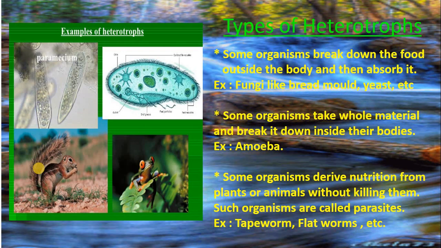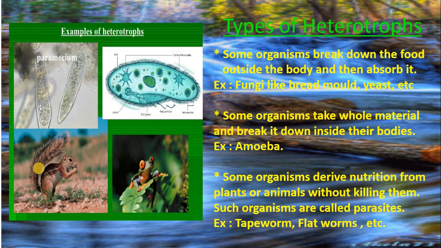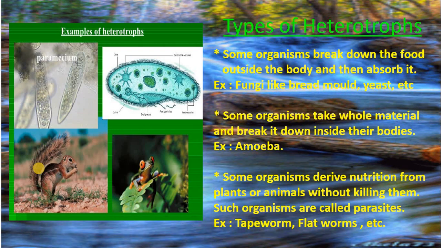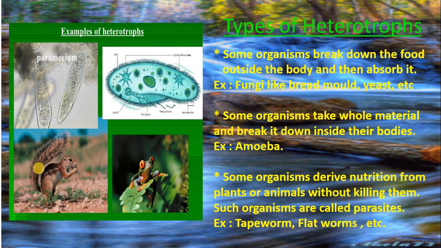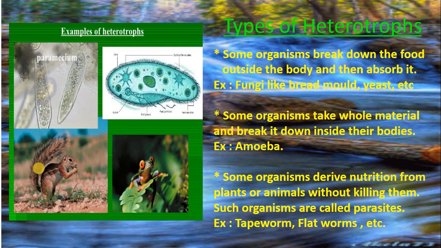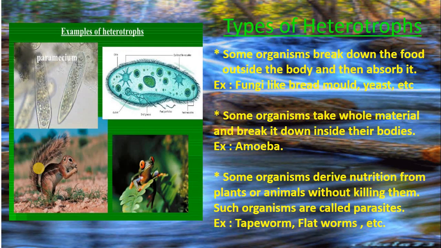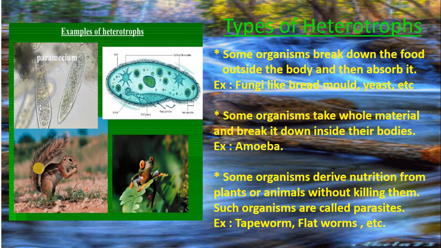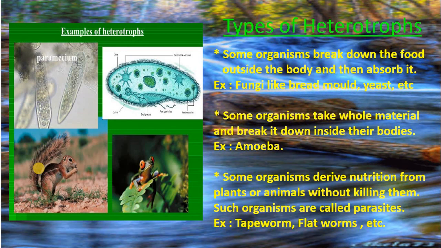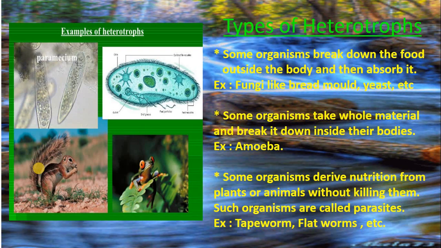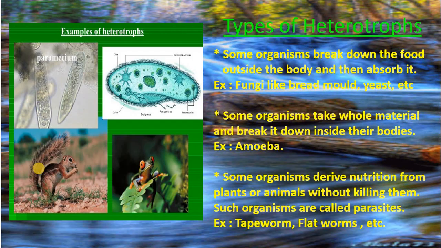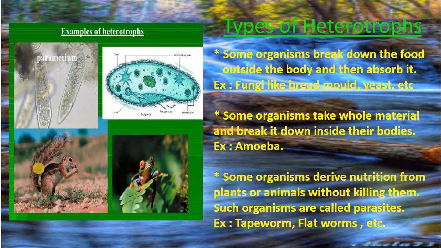The second type of heterotrophs: some organisms take in whole material and break it down inside their bodies. Example: amoeba. Amoeba can swallow a whole organism, and inside it is broken down into simple ones. The third type: some organisms derive nutrition from plants or animals without killing them. Such organisms are called parasites. Example: tapeworm, leech, flatworm, etc.